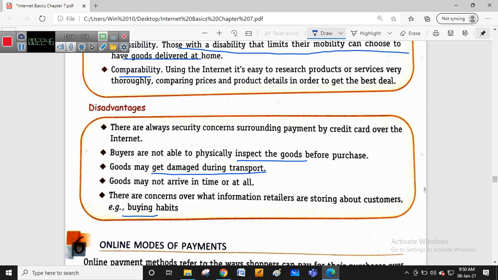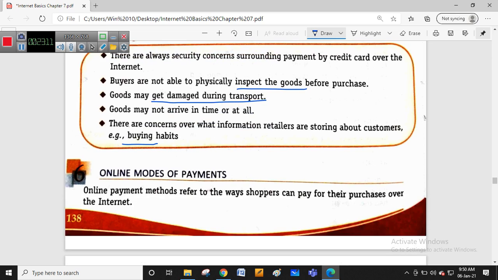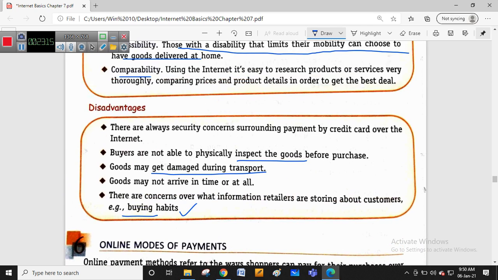So मैं देखा हूँ, just देखा हूँ, but then the next time you try to open that particular e-commerce site or app, it shows that you have frequently visited this particular product, and that its price is reduced. So all of this is being shown from the information that retailers are storing. हम लोग का क्या interest है वो customers का retailers are storing, और हम लोग का buying habits क्या है they are easily tracking. So these are some of the disadvantages.